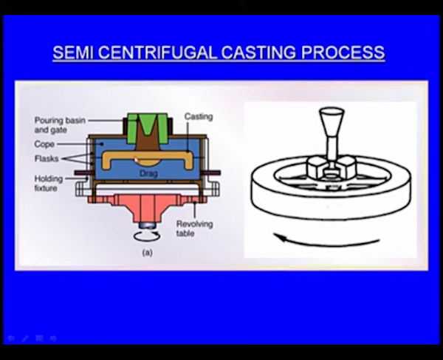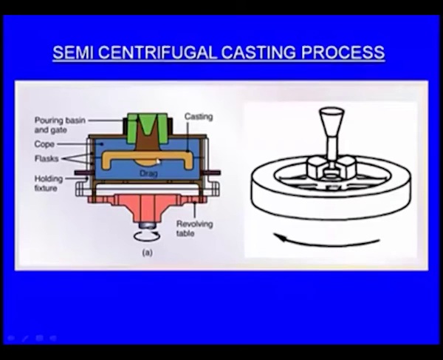So this is the mold cavity. The mold cavity is here, and this is the mold, and you can see this is the cope and this is the drag. Yes, and the molten metal is poured like this, and the molten metal flows like this, and it flows like this, and then the mold will be rotating. The mold will be rotating.